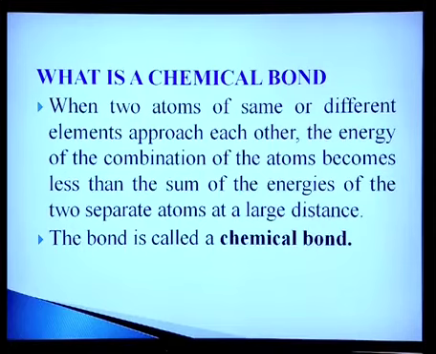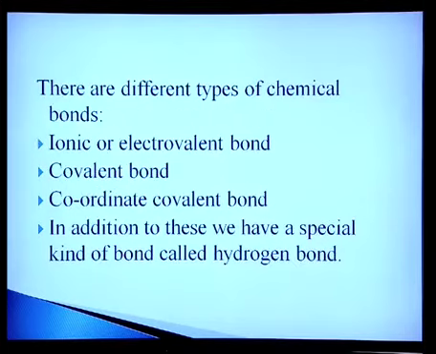Now the first question arises, what is a chemical bond? When two atoms of the same or different elements approach each other, the energy of the combination of the two atoms becomes less than the sum of the energies of the two separate atoms at a large distance. The bond is called a chemical bond. There are different types of chemical bonds such as ionic or electrovalent, covalent bond, and coordinate covalent bond. In addition to these, we have a special kind of bond called hydrogen bond.